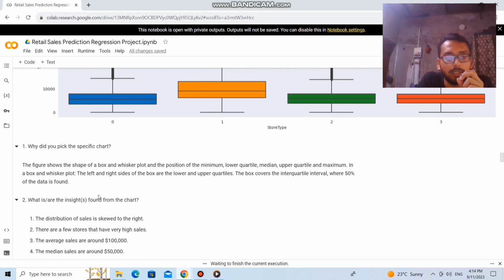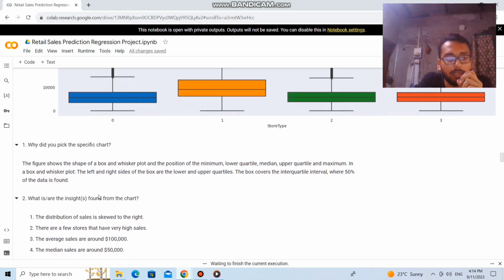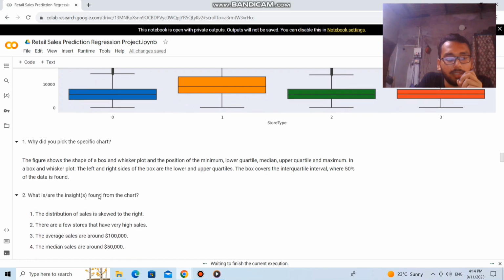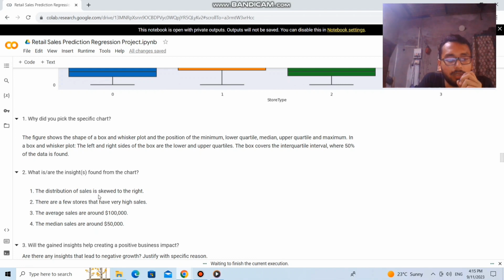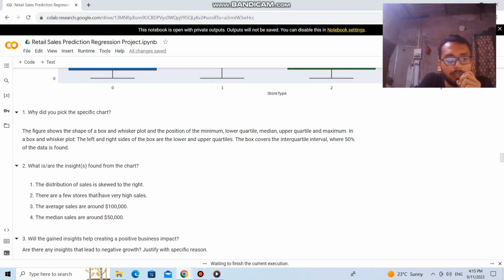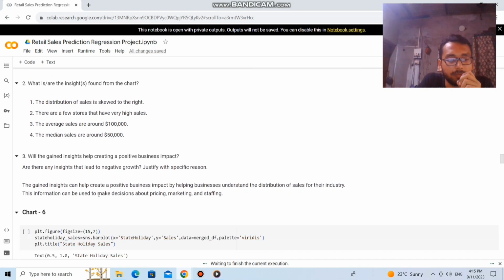So in the next chart, we can see that the distribution of the sales is skewed to the right, and there are a few stores that have very high sales. The average sales are around $100,000 and the median sales around $50,000.